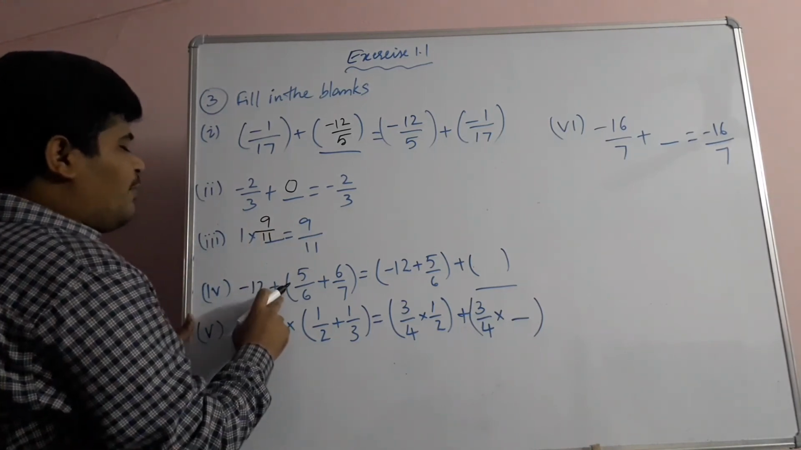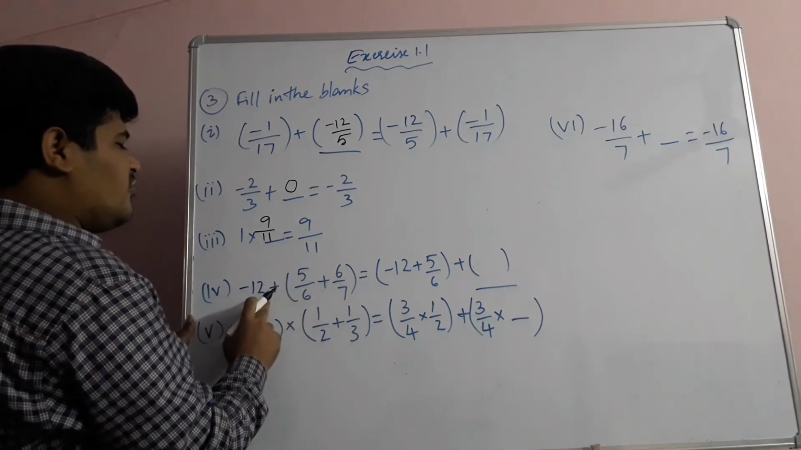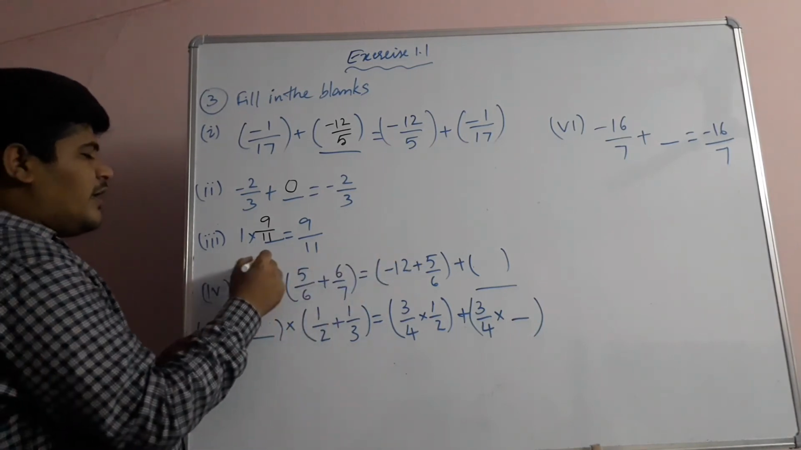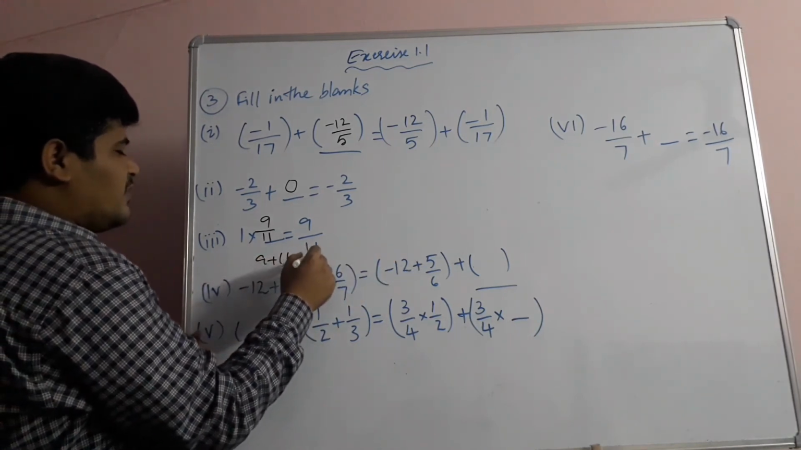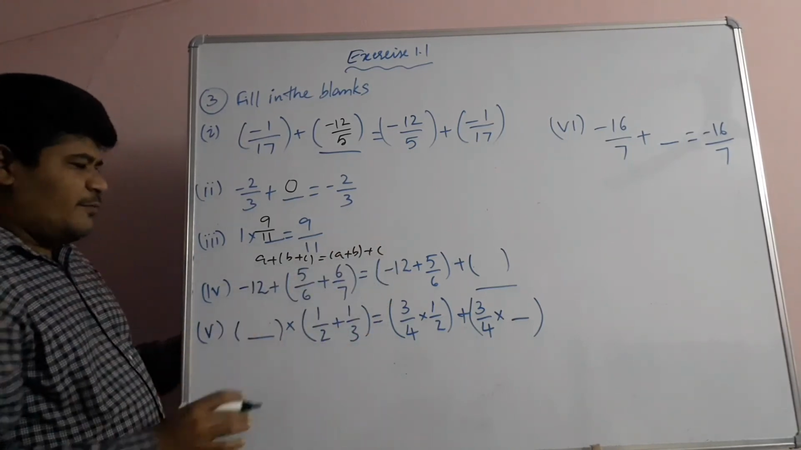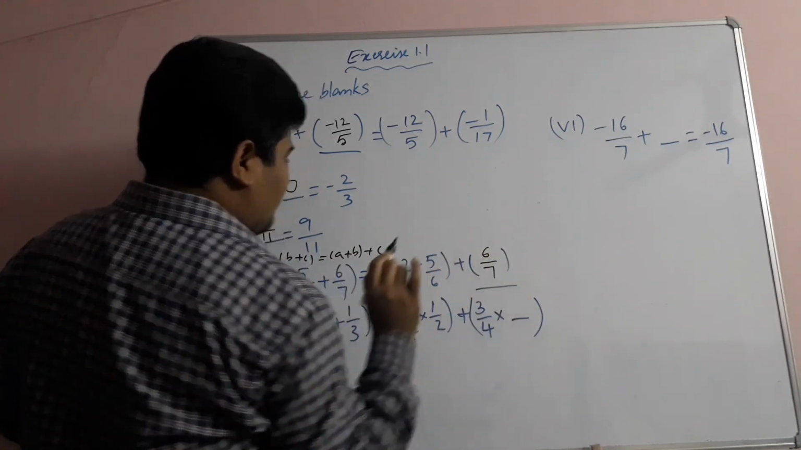Next, negative 12 plus of 5 by 6 plus 6 by 7 is equal to negative 12 plus 5 by 6 plus dash. Children, a plus of b plus c is equal to a plus b plus c, the associative property. So in the place of c, 6 by 7 is there. Here you can write 6 by 7.